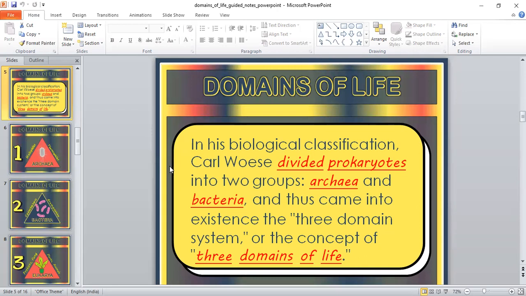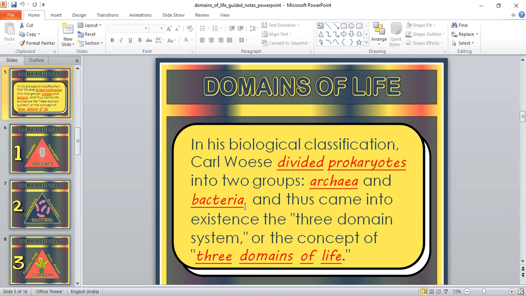Carl Woese divided these prokaryotes into two groups. The first is archaea and the second is bacteria. And thus the concept of the three domains of life came into existence.